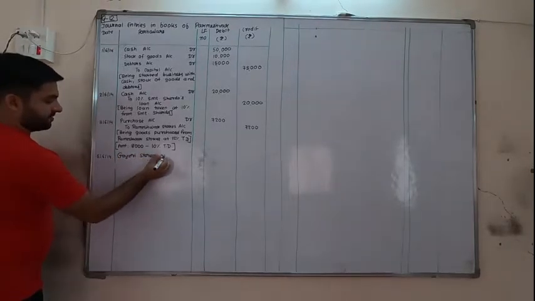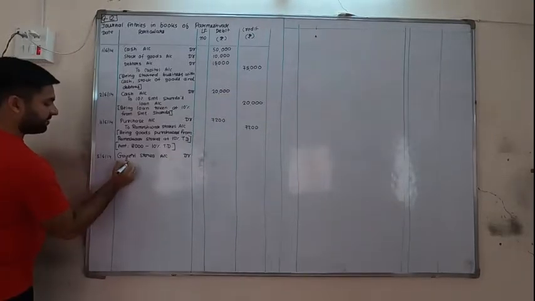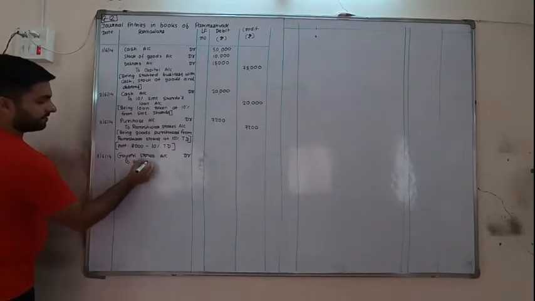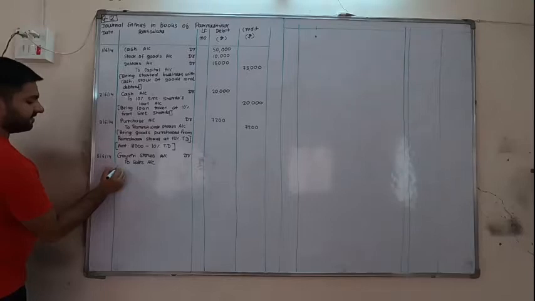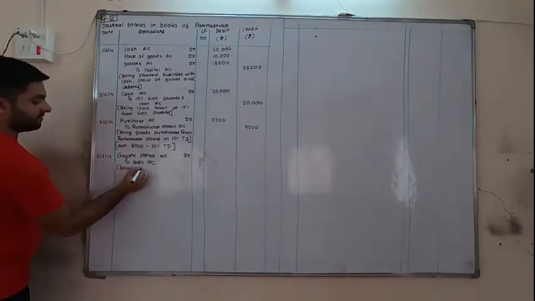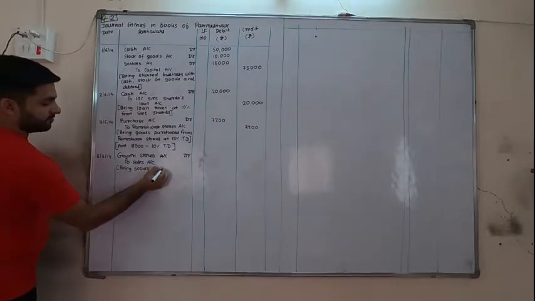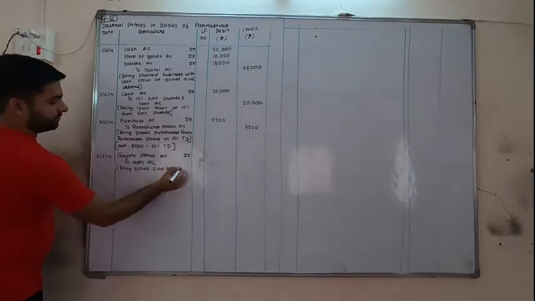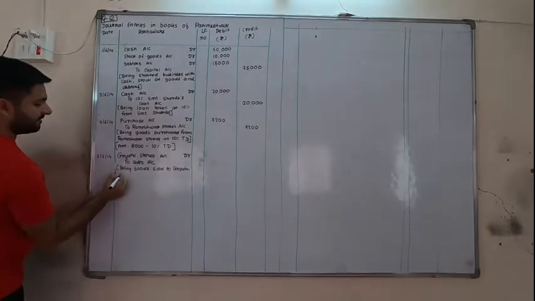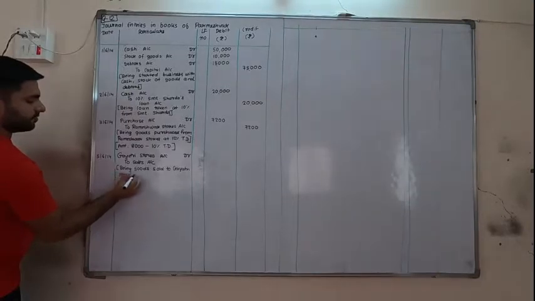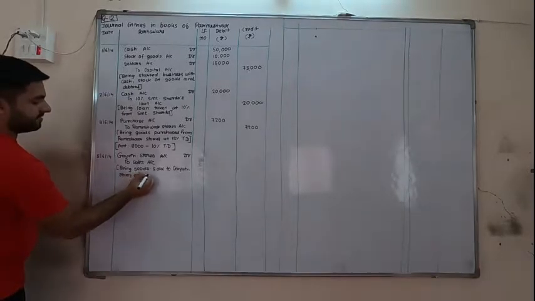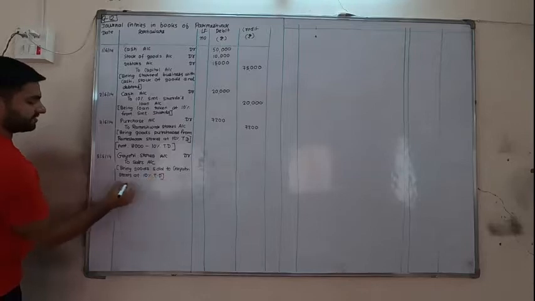Amount is 5,000. Gayatri stores account debit to sales account. Again, trade discount is there, so first let's write the narration. Being goods sold to Gayatri stores at 10% trade discount.